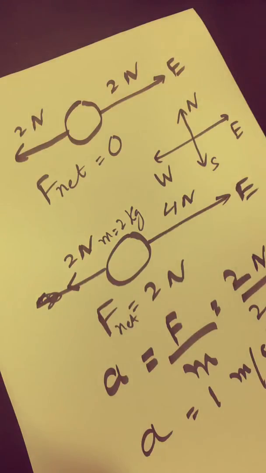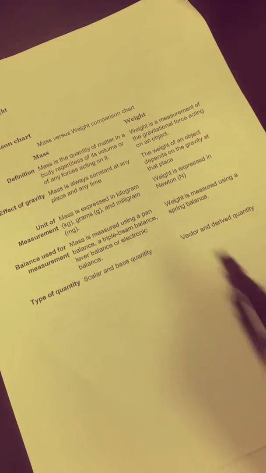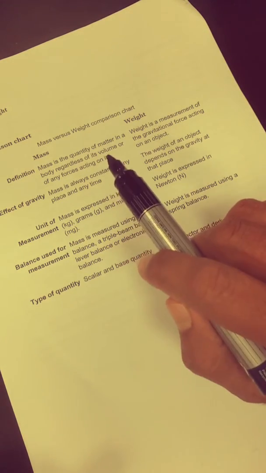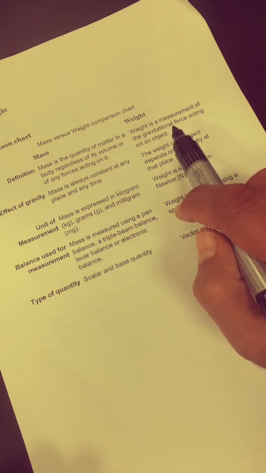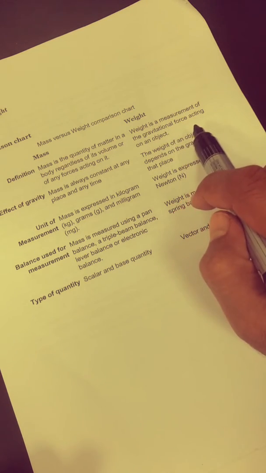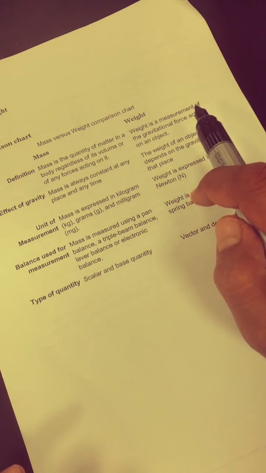The other thing we must know today is mass and weight. There is a small difference, and we will discuss them. What do I mean by mass and weight? Mass means how much quantity of matter is in the object. Weight is a force, how much force acts on the object. The gravitational force acting on the object is called its weight.